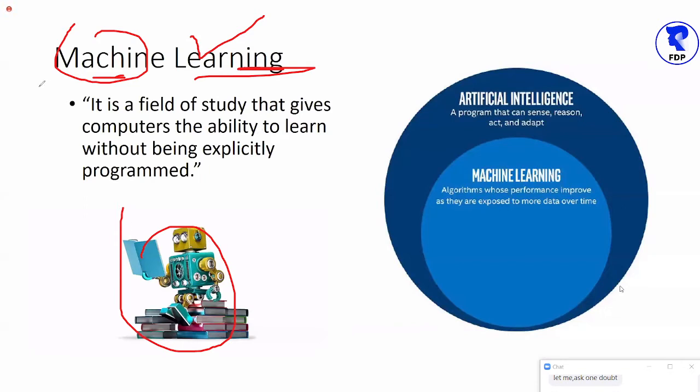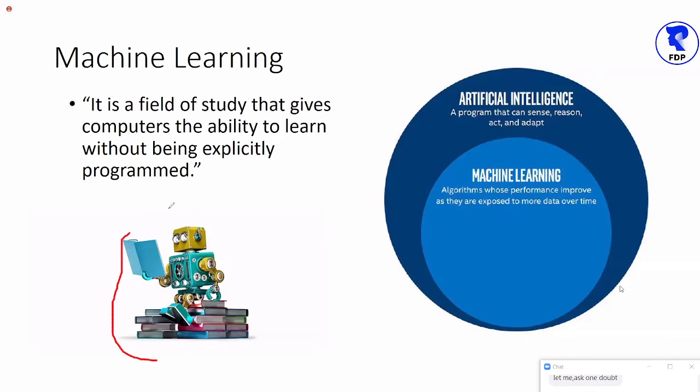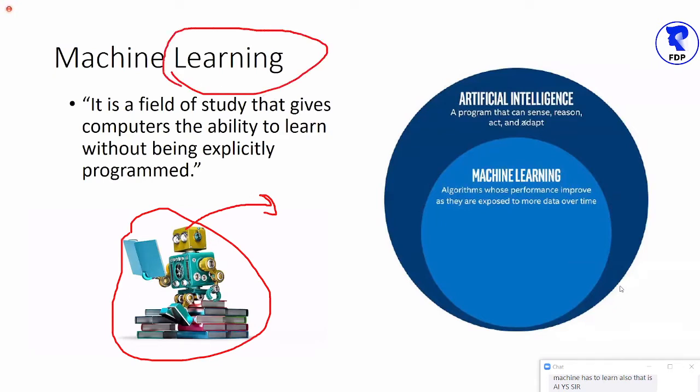But I hope now everybody got the idea why these two terms are together. Because we want the machine to do the task for us. But how will the machine do it? The machine also needs to first learn.